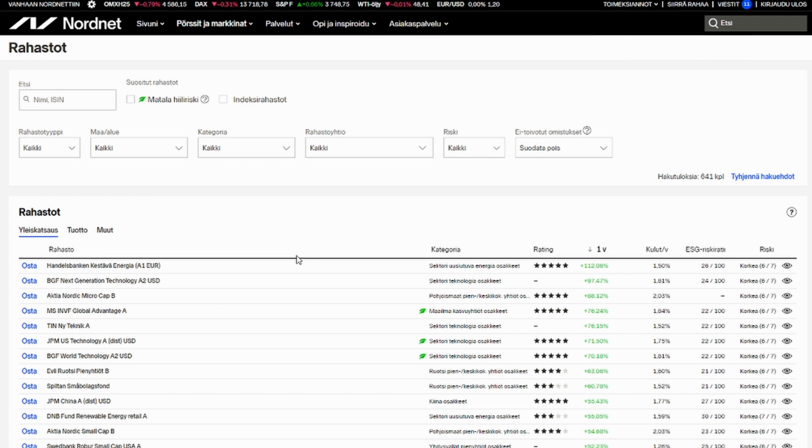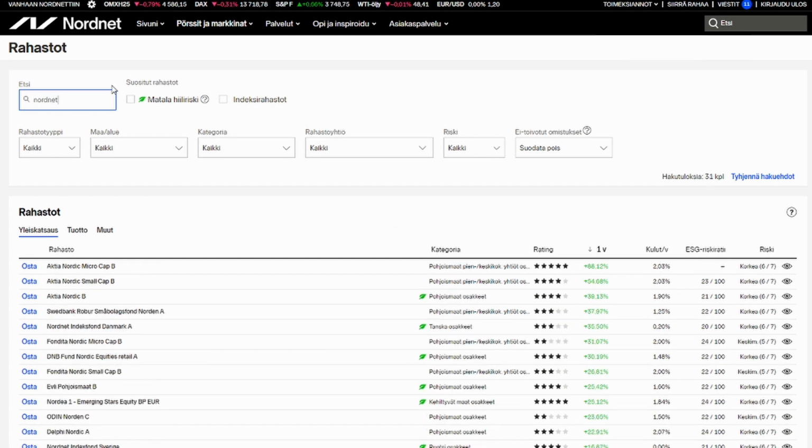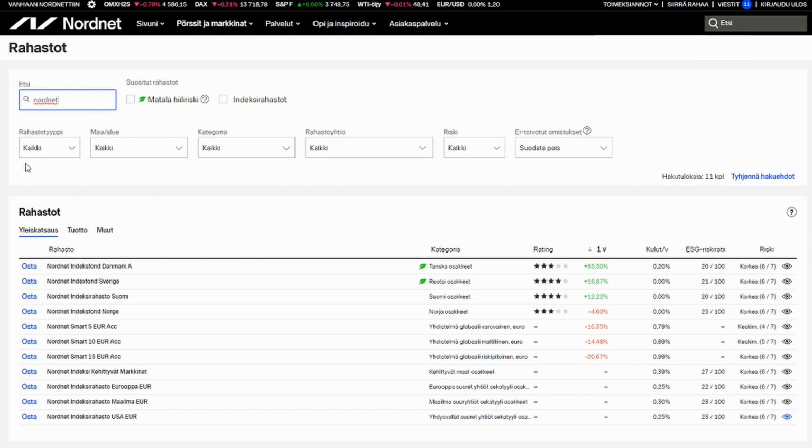Gonna go here. Then when it comes to funds that specifically track Asia, there's two I can recommend, because those are the only two so far that I've used, so I'm not going to recommend anything that I haven't used yet. One is Nordnet's own. It's quite new, but it's done really well so far. It's this Nordnet Indeksi Kehittyvät Markkinat. As you can see, it's less than a year old. So that's one, we're going to take a look at that.